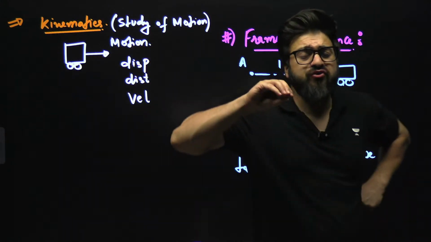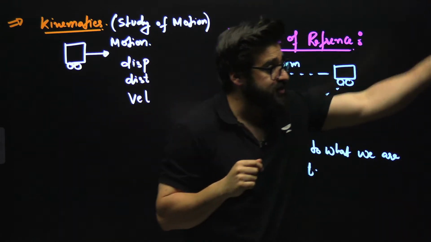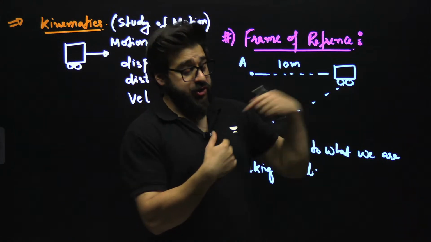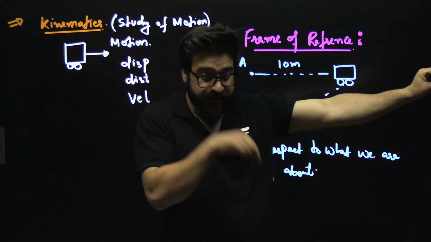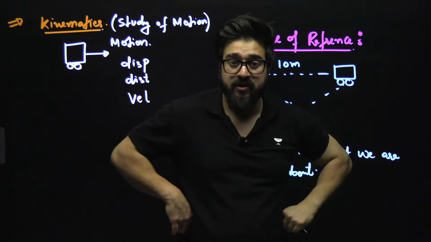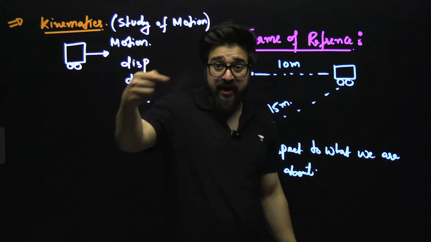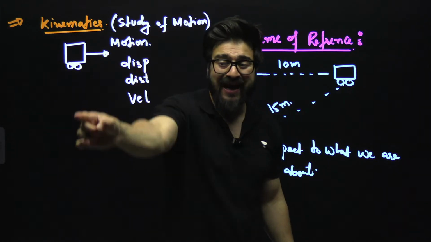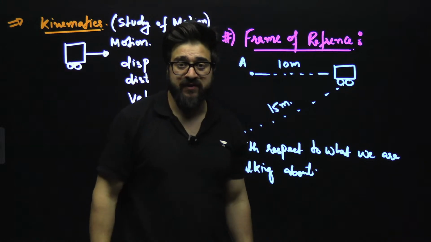Guys, frame of reference can be anything. You can consider there is a tree. The distance between me and that tree is 10 meters. So in this case, that tree is the frame of reference. Can a frame of reference be a table? Yes. If I say the distance between me and that table is 15 meters, then that table will be the frame of reference.